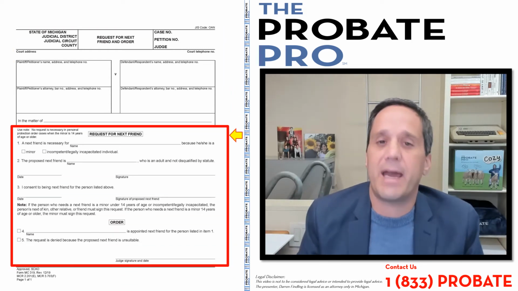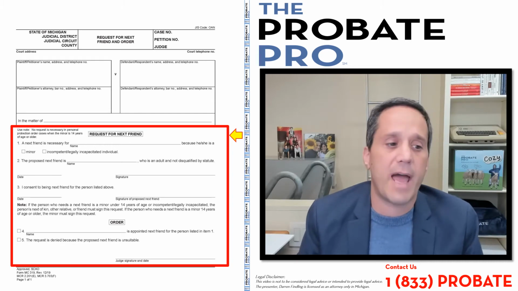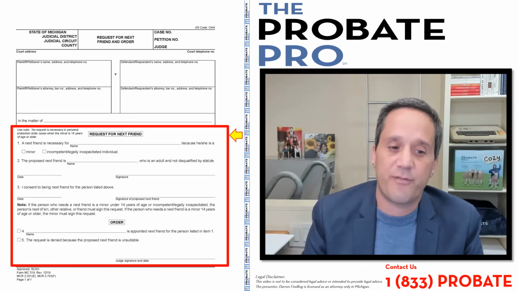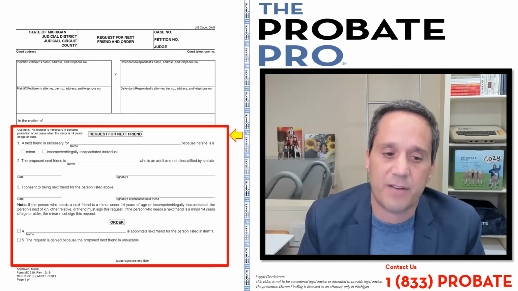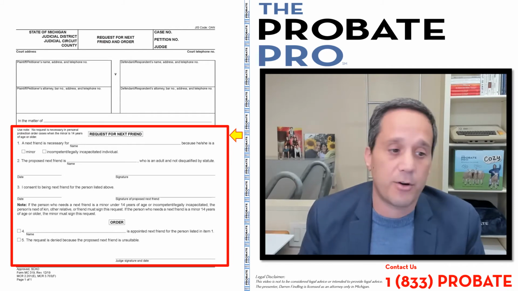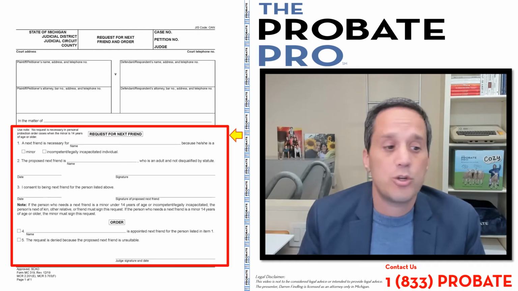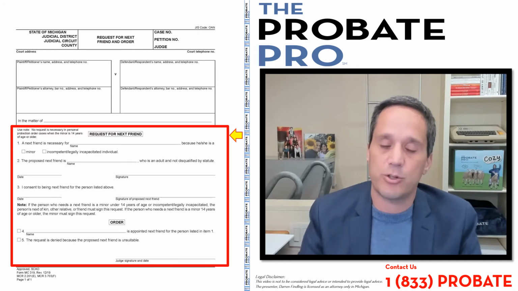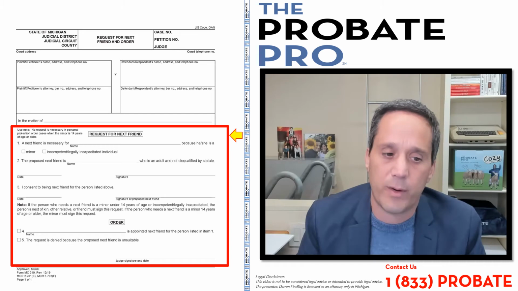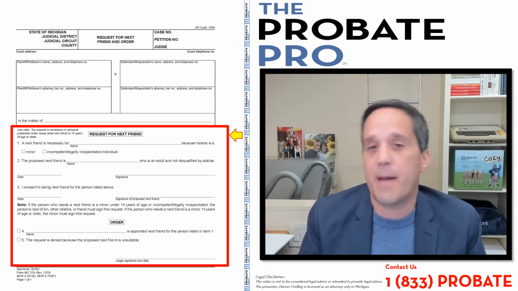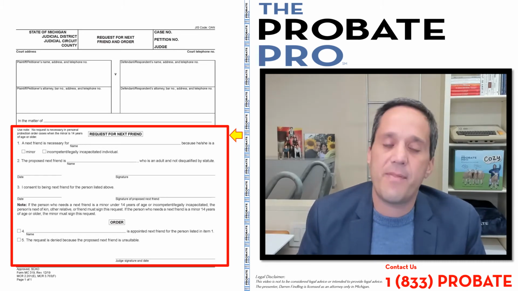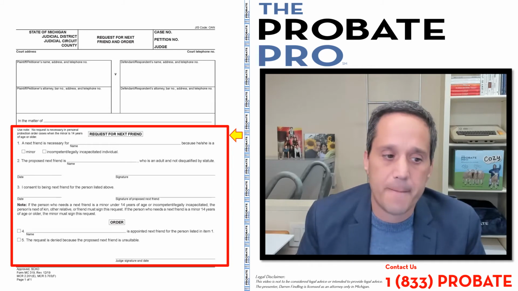Now, here's the body of it. It's a request for a next friend. A next friend is necessary for, and then the person's name is identified, because he or she is a minor or incompetent or legally incapacitated individual. Two, the proposed next friend is, so you're identifying who you're asking the court to appoint. They have to be an adult and they cannot be disqualified by statute. And then, of course, there's a signature line.